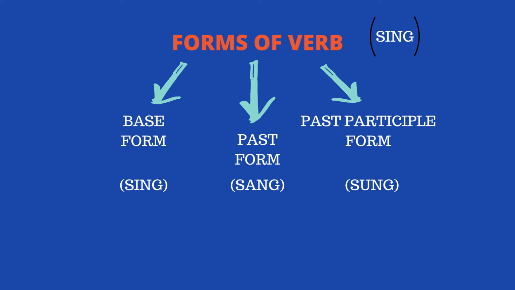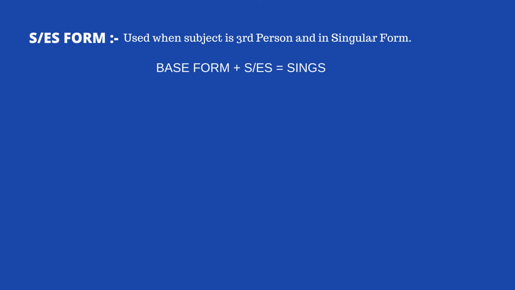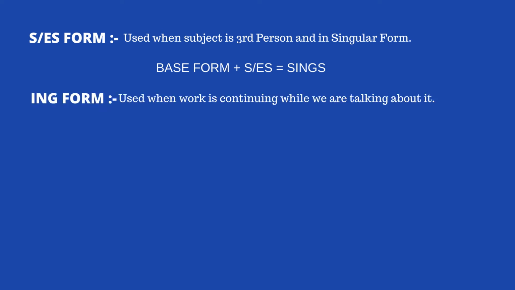Apart from these three main forms, there are two other forms as well. That is the S or ES form. It is used when the subject is third person and singular. Let's take an example. Base form plus S or ES, it sings. What is the second form? The ING form is used when work is continuing while we're talking about it. Let's take an example. Base form plus ing, it's singing.